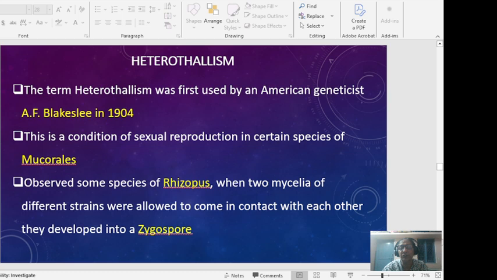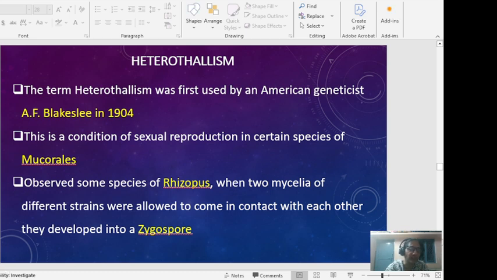Heterothallism was first used by the American geneticist Blakeslee in 1904. It is a condition of sexual reproduction in certain species of the order Mucorales, where he observed that in some species of Rhizopus, when two mycelia of different strains were allowed to come in contact with each other, they developed zygospores.